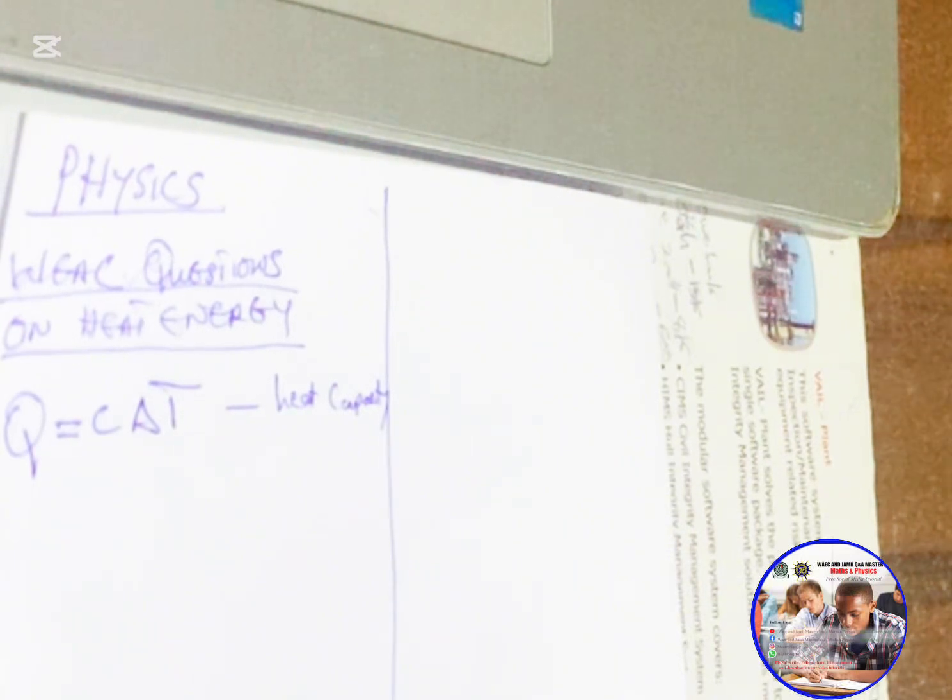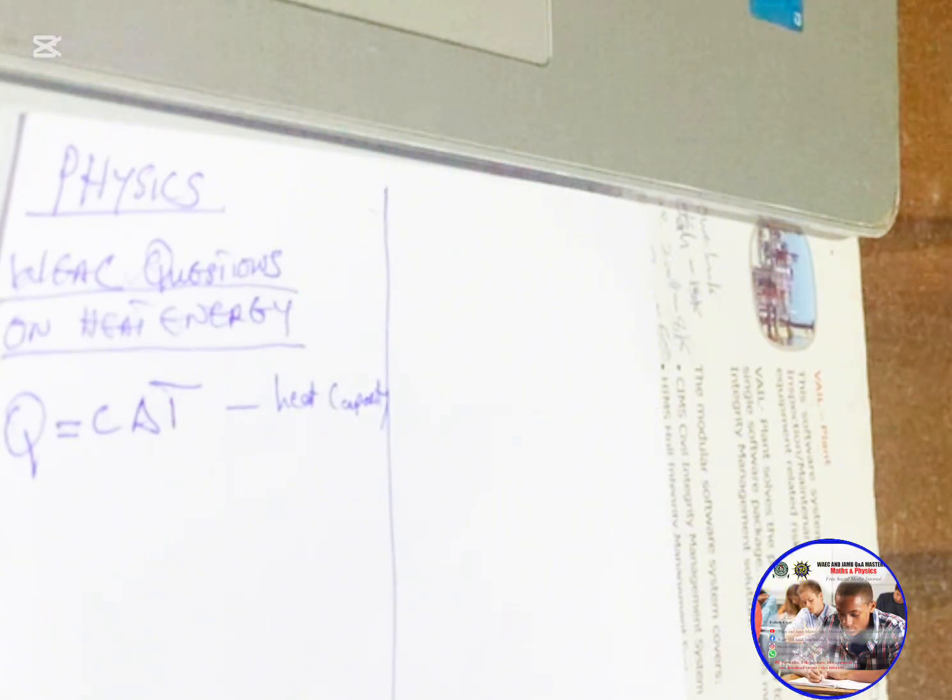Now the next concept we want to define is specific heat capacity. Specific heat capacity is the same as heat capacity, but the only difference is that we are looking at it in terms of the unit mass of that object. Don't forget, we say heat capacity is the amount of heat energy required to raise the temperature of the whole body, the whole mass of the body, by 1 degree.